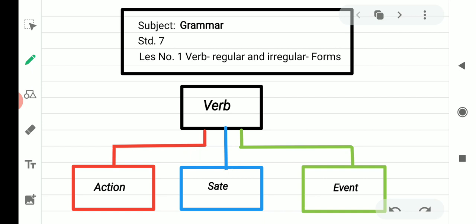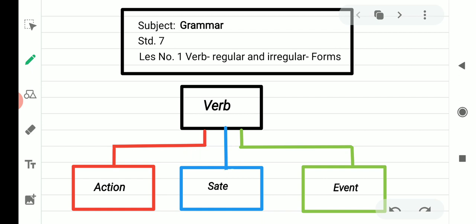Of all these 8 parts of speech, verb is very essential. Verb is the most important word in a sentence, and verb is the most important part of speech. Because we know that a sentence cannot be formed without a verb. There must be a verb in a sentence.